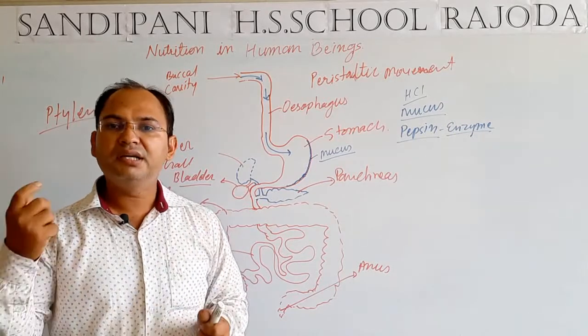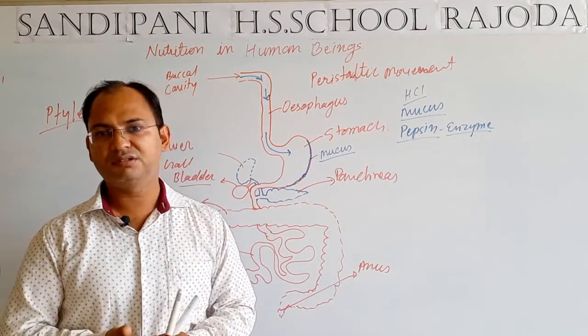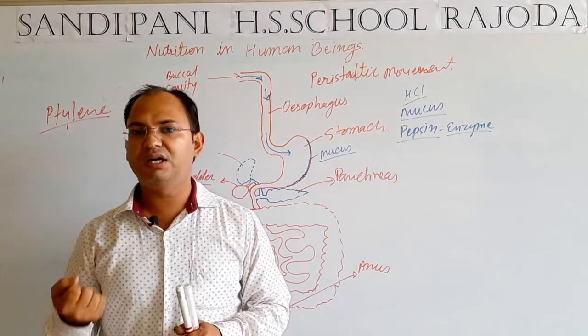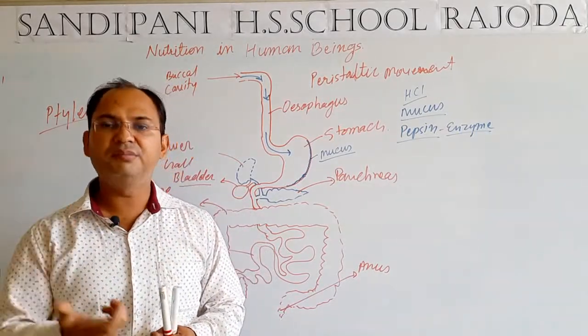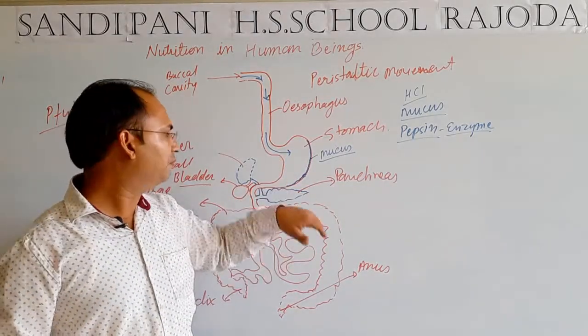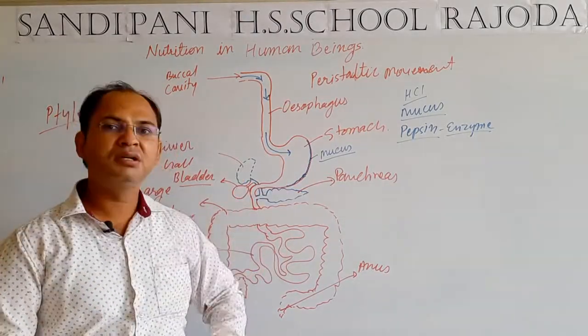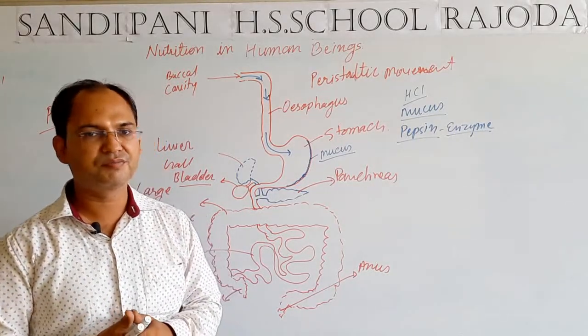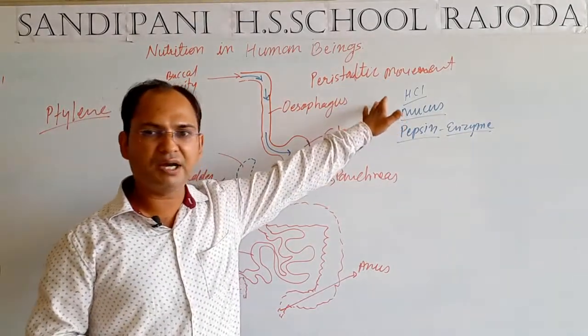Third thing, it softens the food particles. If sometimes we have eaten some seeds which are hard, some edible things that are hard in nature, then hydrochloric acid, before moving the food into the small intestine, will soften those particles. So this is the function of hydrochloric acid.